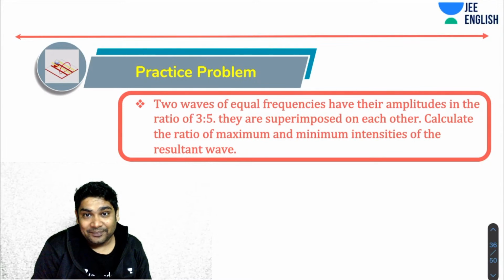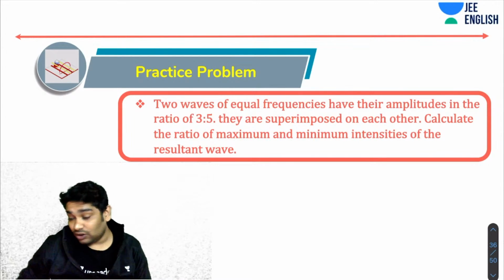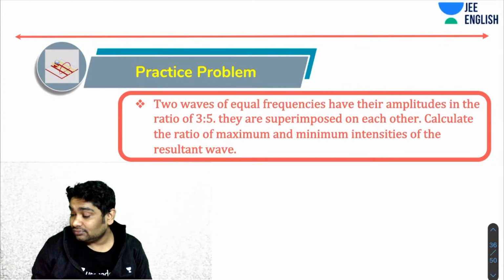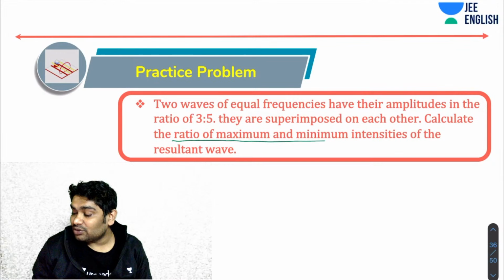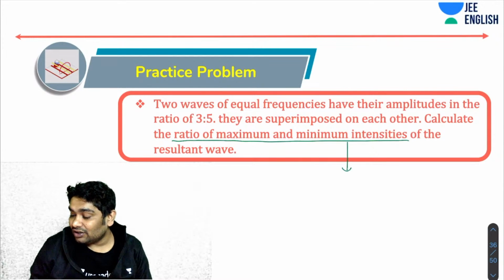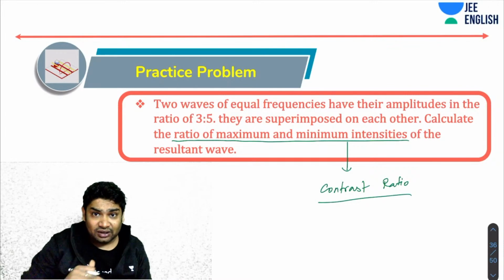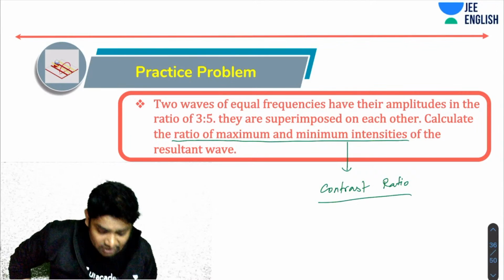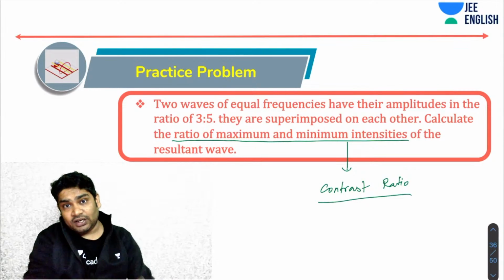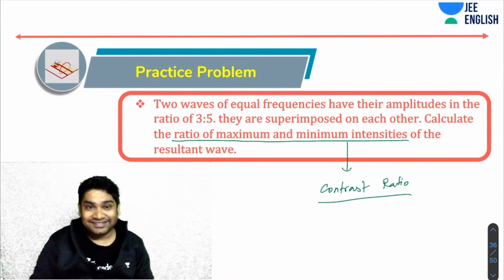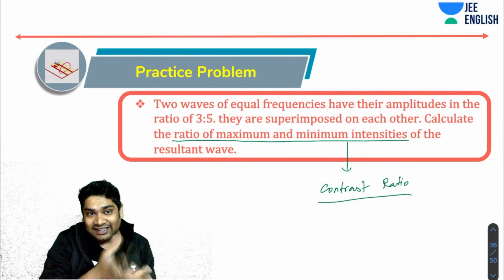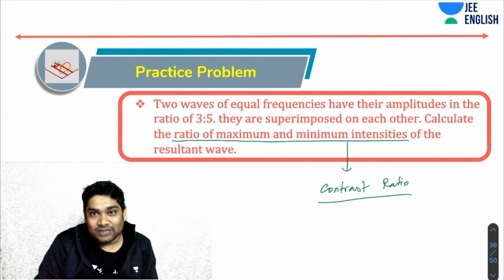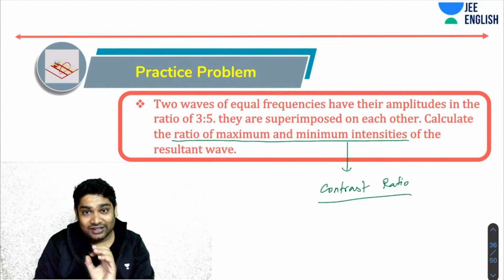So let's try that. Now this ratio is also called the contrast ratio. The ratio of the maximum to minimum intensities is called the contrast ratio. That determines how distinctive the maximum and minimum intensities are. The bigger the contrast ratio, the easier it is to distinguish between these two points, right? The greater is the contrast achieved. If the intensities are very similar, then they appear very similar, right? So contrast means one should be very high, one should be very low. That is high contrast.